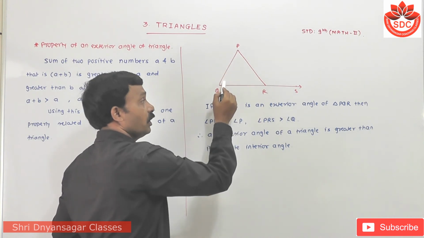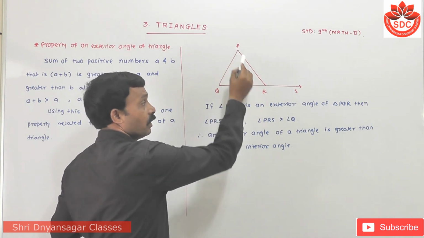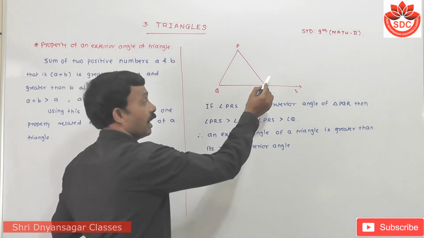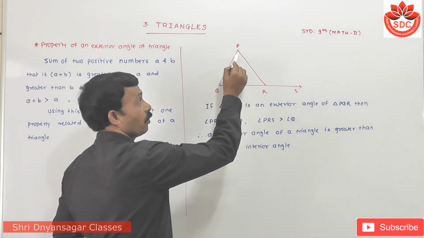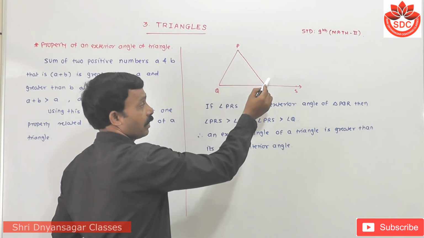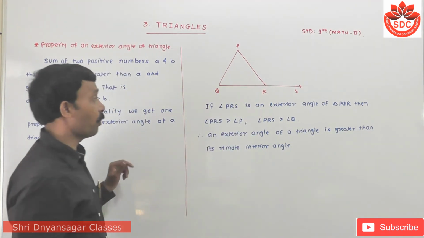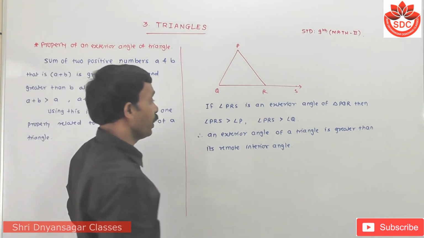Means the sum of these two angles is equal to this angle PRS. Means this angle is greater than either of the angles, angle P and angle Q. This property arises from these points.